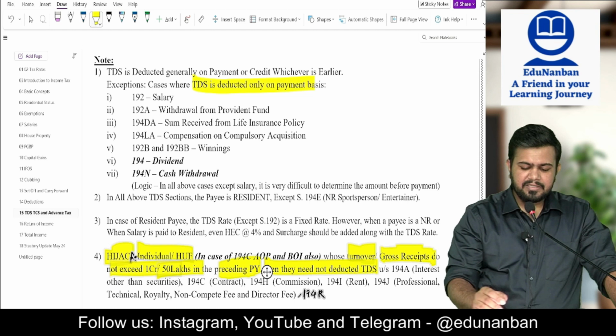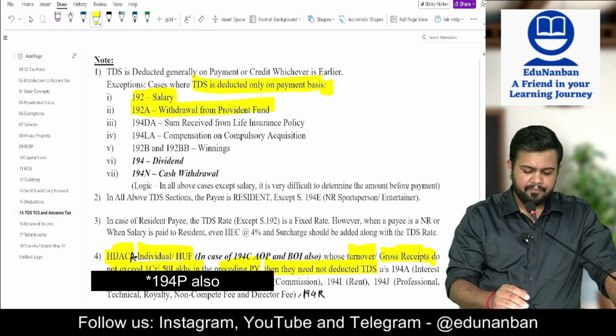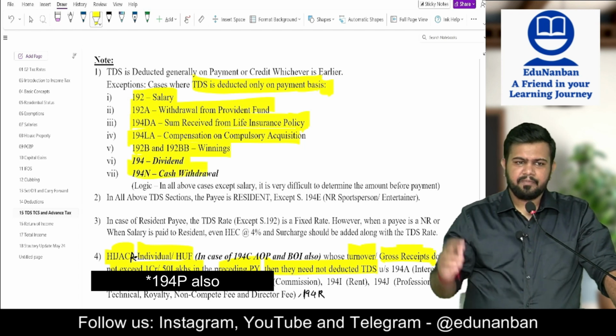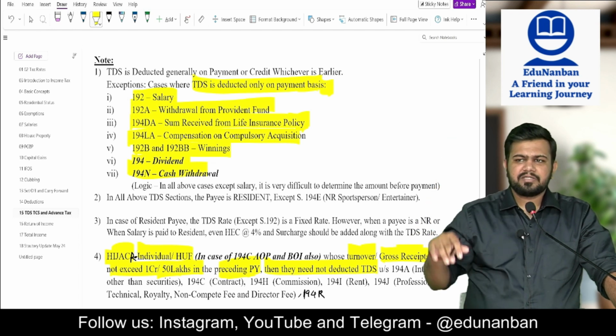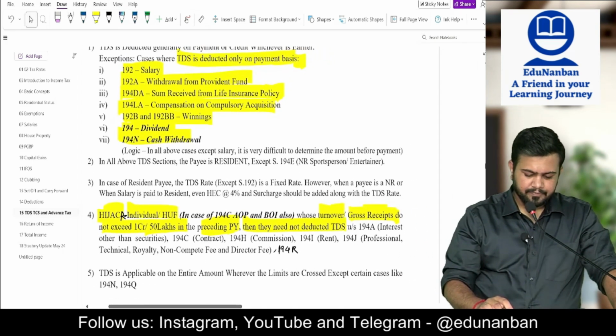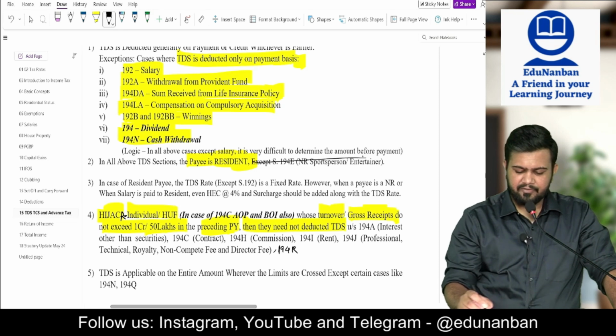But TDS is deducted only on payment basis in the following cases: Section 192 salary, 192A withdrawal from provident fund, 194DA life insurance policy, 194LA compensation on compulsory acquisition, 194B and BB winnings, 194 dividend, 194N cash withdrawal. In all these cases alone, TDS is deducted on payment basis. In all the other sections, it is payment or credit, whichever is earlier. Next, in all the above sections, the payee is resident except 194E.